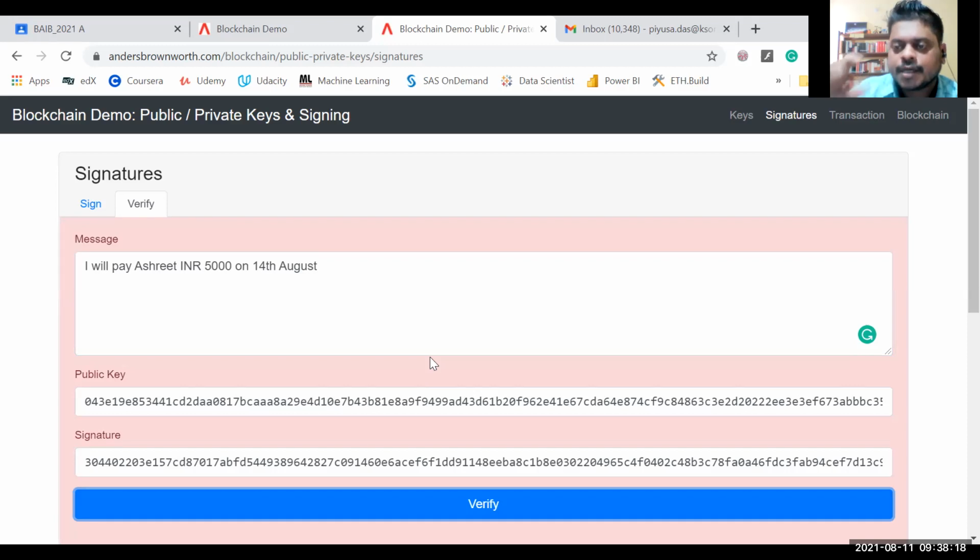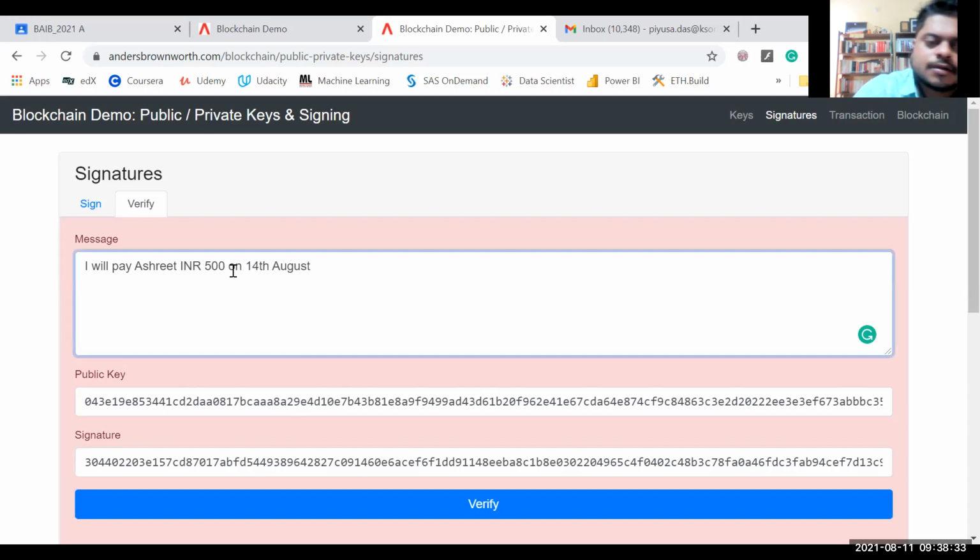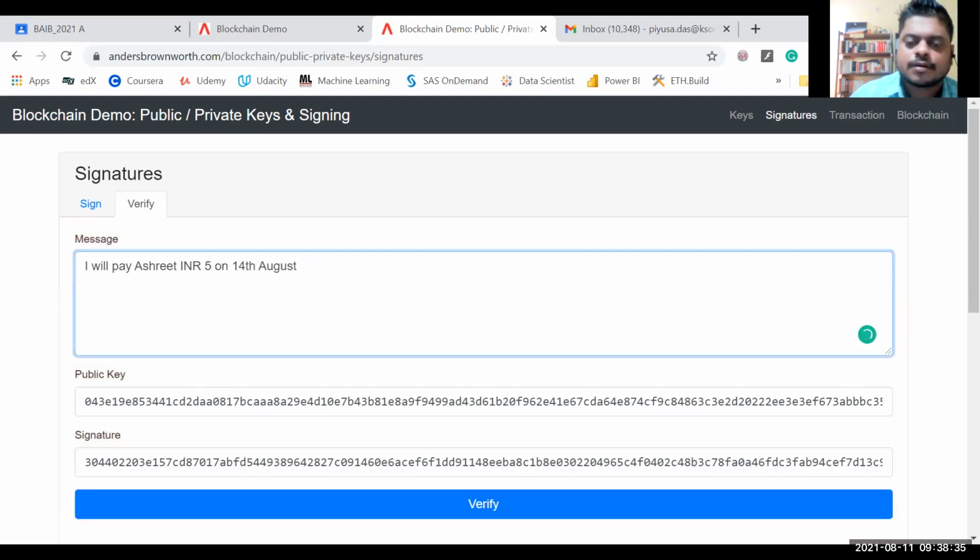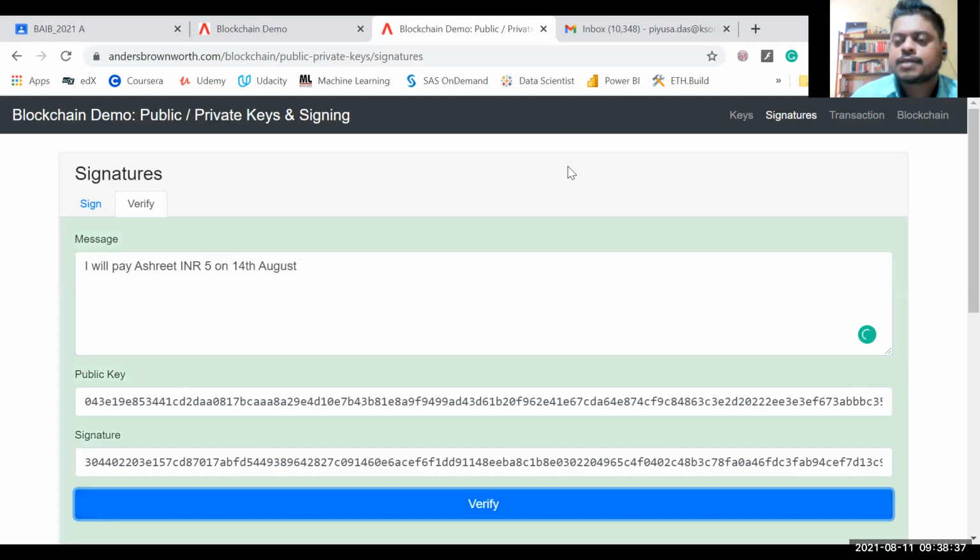So this verification is the first step when miners verify: whether the transaction which is happening is correct, or whether the information has been tampered with. If this part is verified, then the verified transaction will get into the block. Then the block again will get encrypted. Transaction verification is the first step of any blockchain.